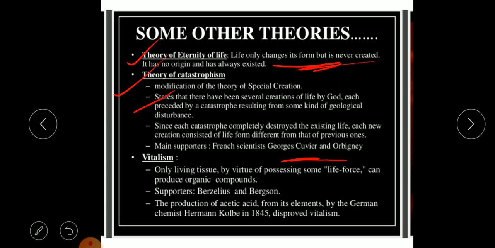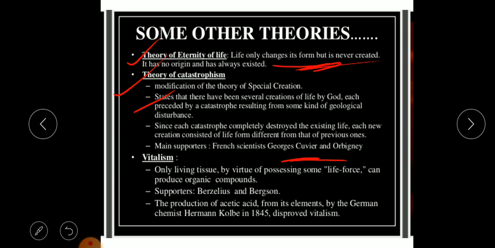Some destruction happened suddenly, due to which whatever life was there on that particular mountain was completely destroyed. And it was much later that other species came due to migration, and they started living there, okay. So this was proposed by Cuvier, okay. So this is the theory of Catastrophism.